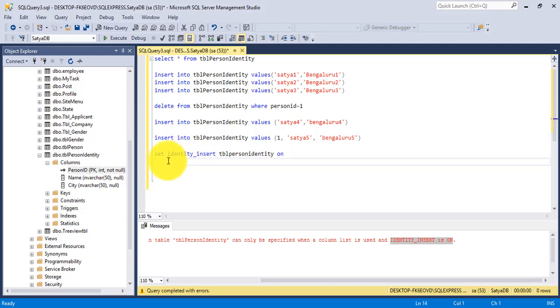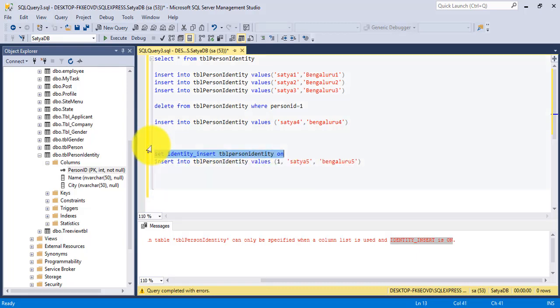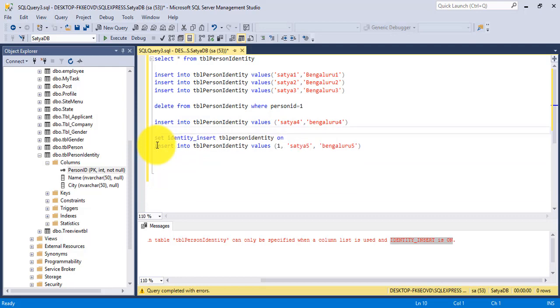And next I want to insert these records. I have specified this statement here, and I have to insert these records because I want to supply the value of 1 explicitly. Let's see what happens.